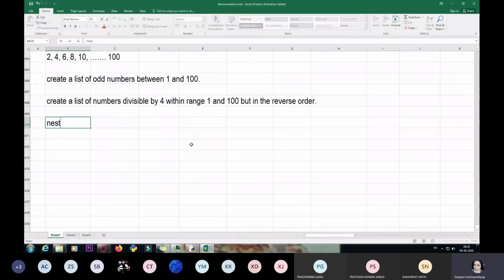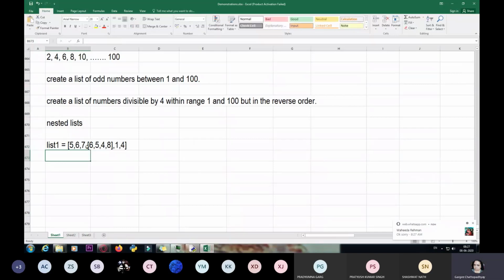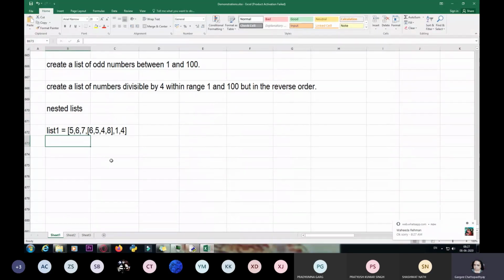Sometimes your list can have a nested list also. That is a list within a list. I write list 1 equals, and I give some values over here, like 5, 6, 7, comma, 8, comma. So now over here, how will you understand which list is within which list? Let us first understand this thing.